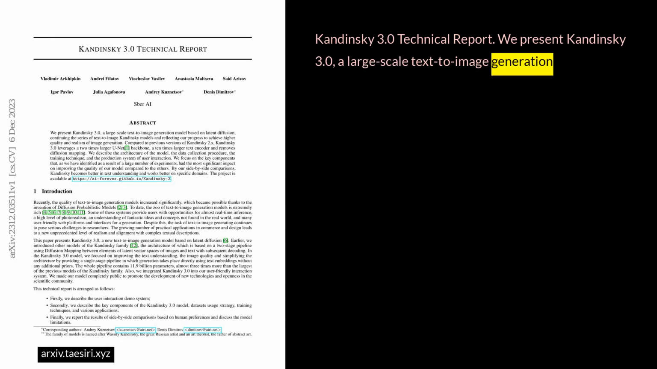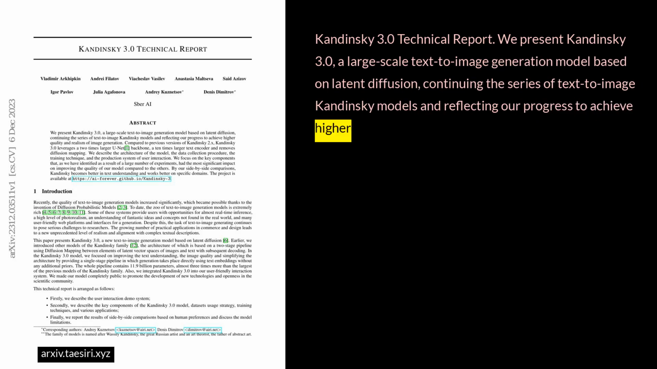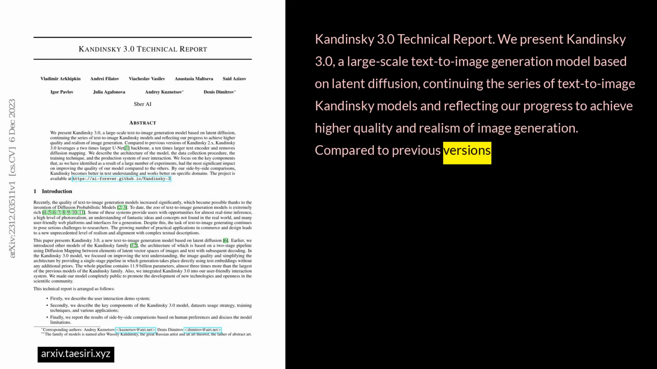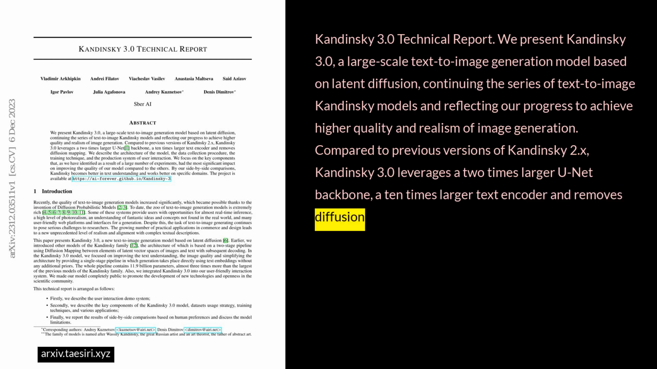Kandinsky 3.0 Technical Report. We present Kandinsky 3.0, a large-scale text-to-image generation model based on latent diffusion, continuing the series of text-to-image Kandinsky models and reflecting our progress to achieve higher quality and realism of image generation. Compared to previous versions of Kandinsky 2, Kandinsky 3.0 leverages a 2 times larger UNet backbone, a 10 times larger text encoder, and removes diffusion mapping.